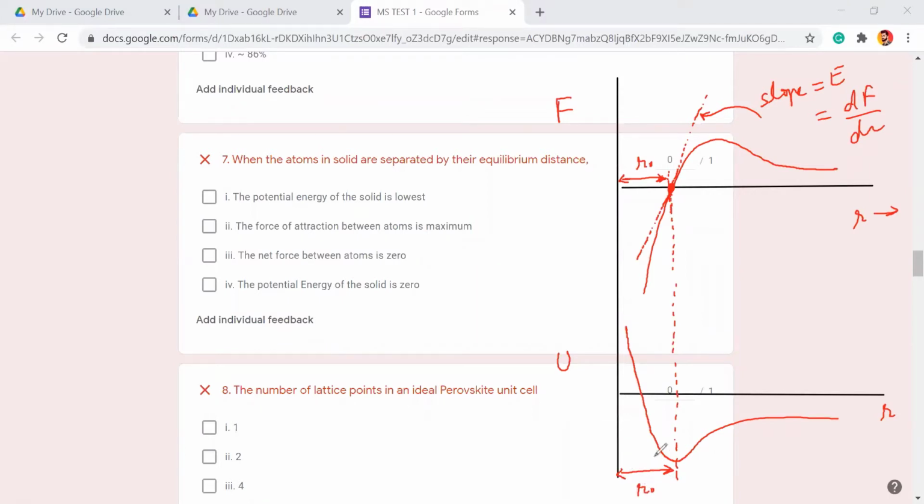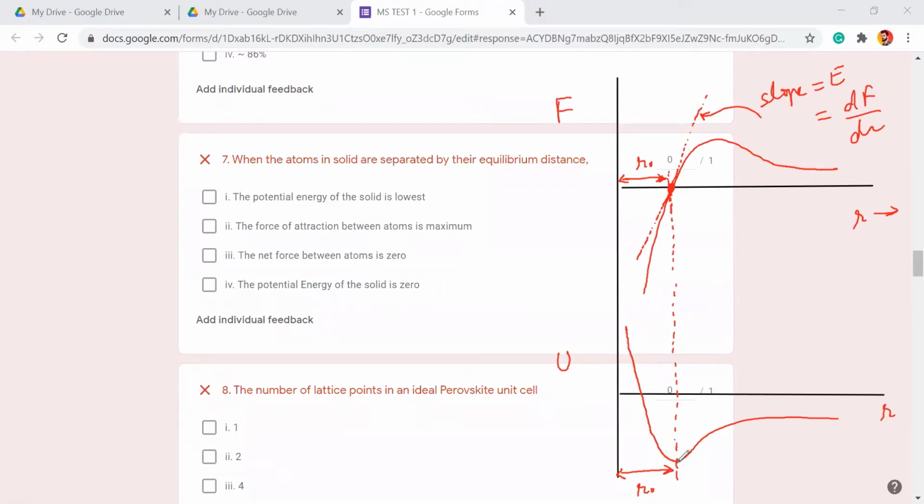We combine this graph by taking the attractive and repulsive parts. If you want to see the explanation, go and see the YouTube video; there I've given at least 30 to 35 minutes. But you need to remember this graph only. For the GATE point of view, you need to remember this graph and these points. These points are important. When the energy becomes minimum, the distance is called the equilibrium distance.